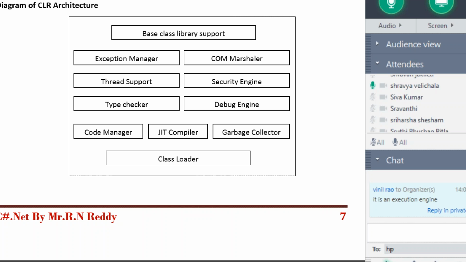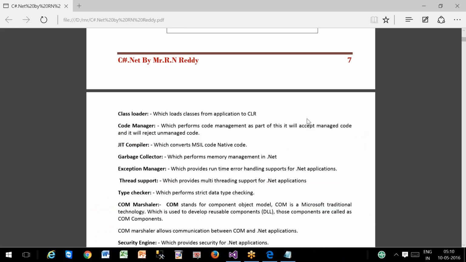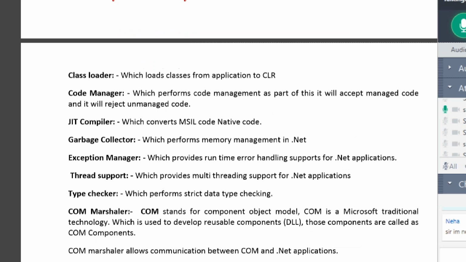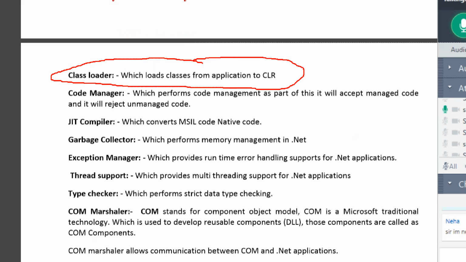Which loads the classes. Yes. All of you remember, it loads classes from the application to the CLR. When we execute the program, the class loader will load the classes from the application to the CLR. Here you can have a point: it loads classes from application to CLR.